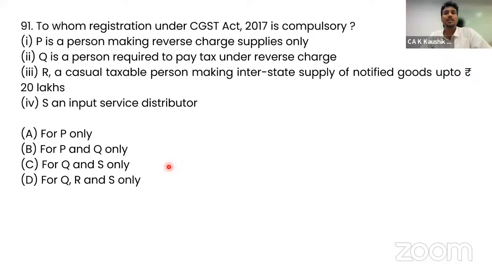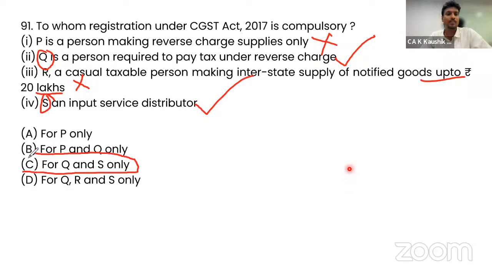Then comes, to whom is registration under the CGST Act compulsory? P is making reverse charge supplies only. If they're making reverse charge only, then not required. Q is a person required to pay tax under reverse charge, then registration is required. R, a casual taxable person, notified goods up to 20 lakhs. Since it is less than 20 lakhs, not required. S, an input service distributor, mandatorily required. So Q and S, registration is required. That is option C.